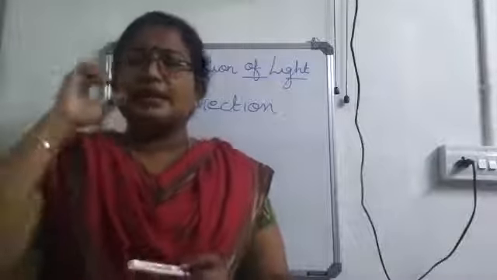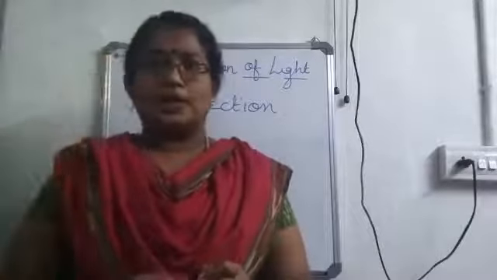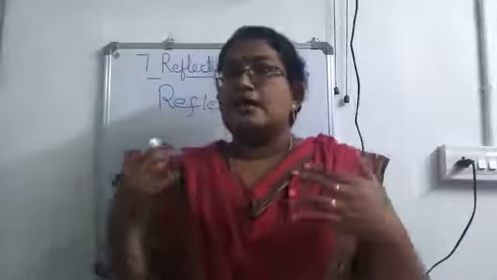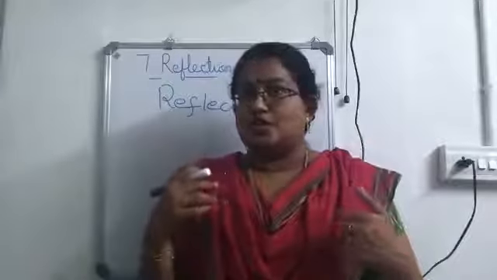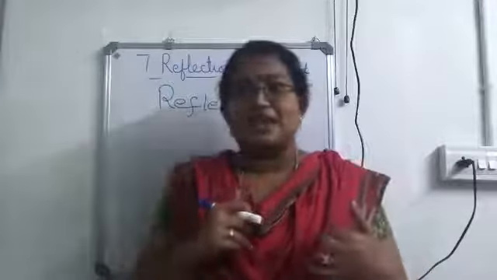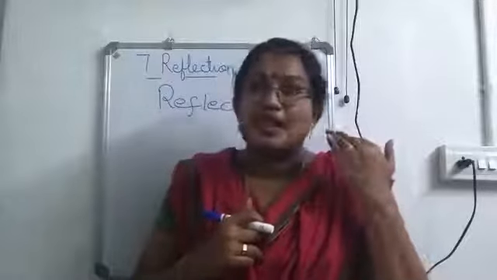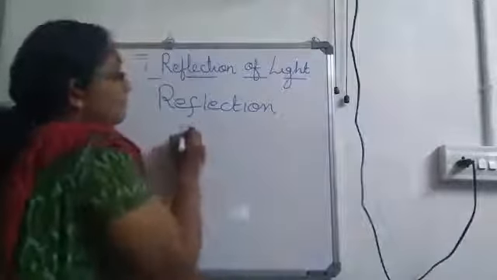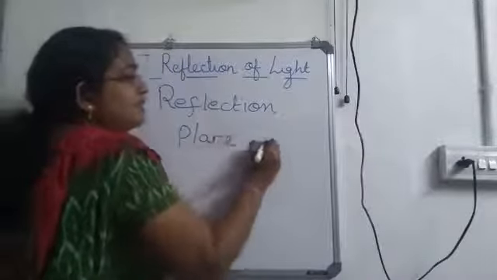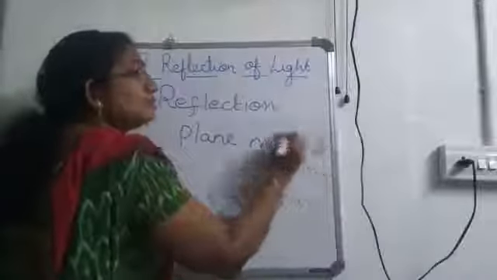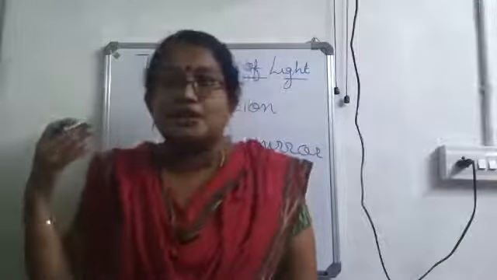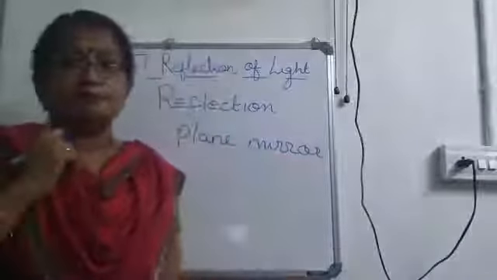Now, how can you construct a mirror? A mirror will reflect most of the light falling on it, so we are going to study about mirrors. You can see mirrors in your house, isn't it? Where can you see the mirror? In almirahs we have, and in order to look at our face, we have mirrors. And do you know the name given for those mirrors? Those are known as plane mirrors. The mirror in which we look at our face, which is there in our cupboards and all, is known as a plane mirror.